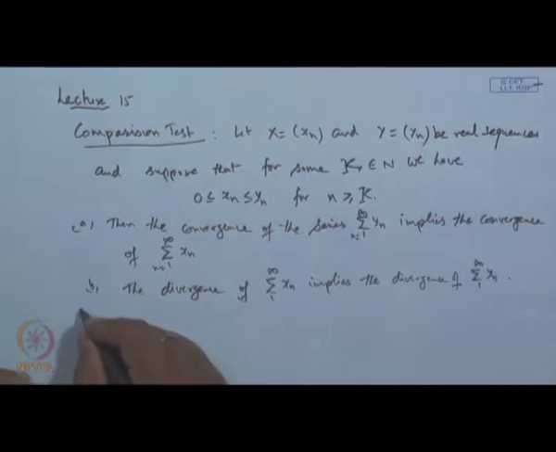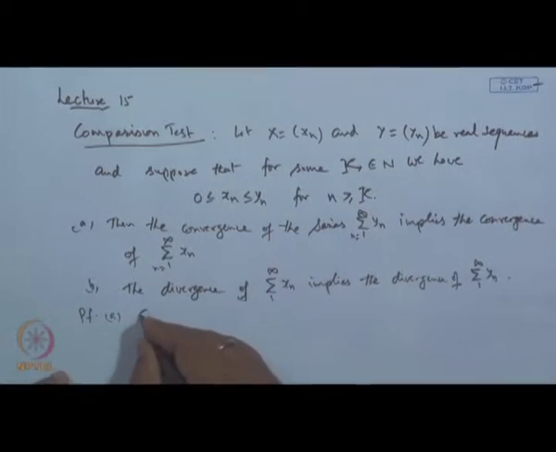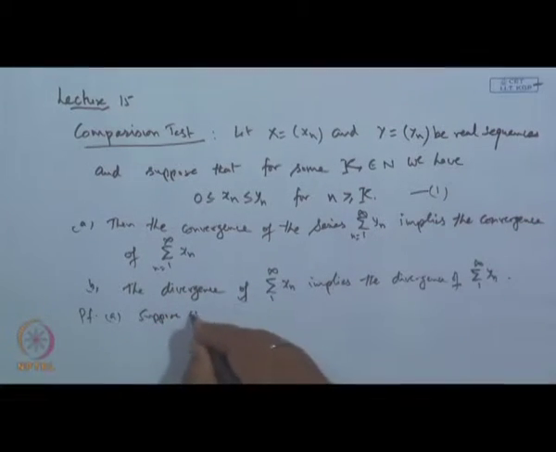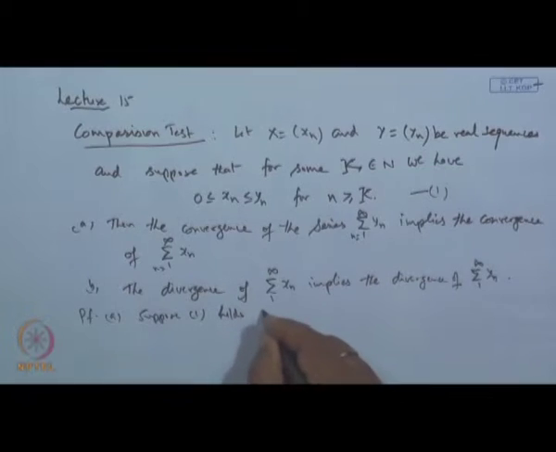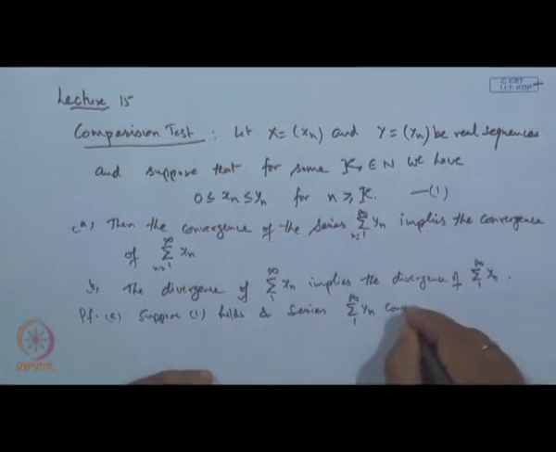The proof of course is very straightforward. Suppose the relation 1 holds and the series sigma y n, n from 1 to infinity, converges. This is given.